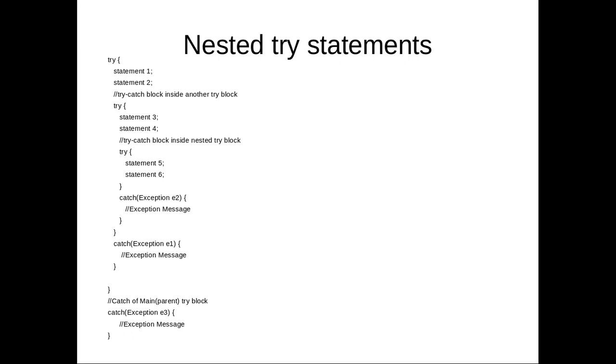Then the outer catch is exception E1, and that will be compared, and if that also does not match, then what will happen? Exception E3, the outermost exception, is compared, and if there is a match, the body of that catch statement will be executed. If the exception generated by statement 5 does not match all of the three catches, then the exception handling mechanism of Java will handle that and terminate the program.